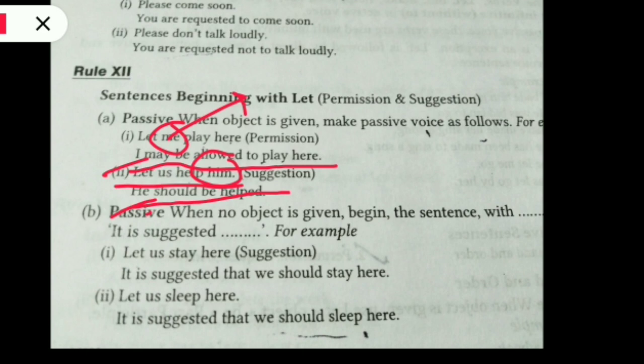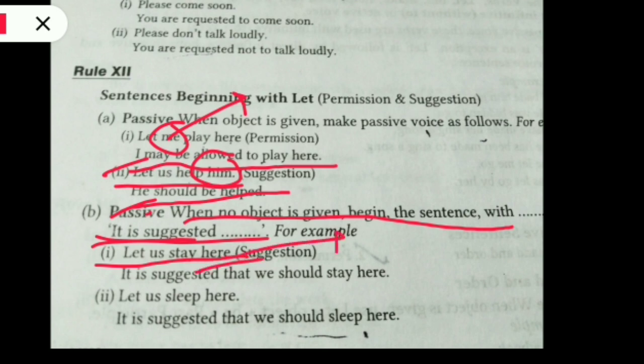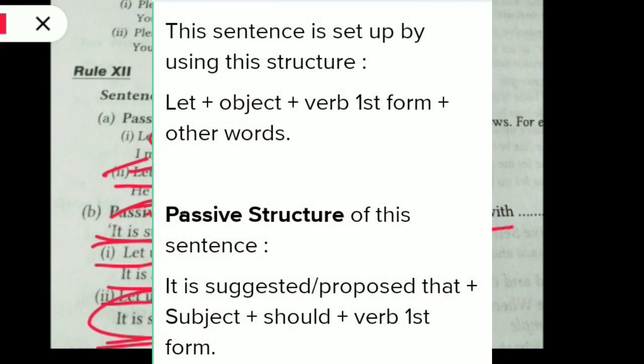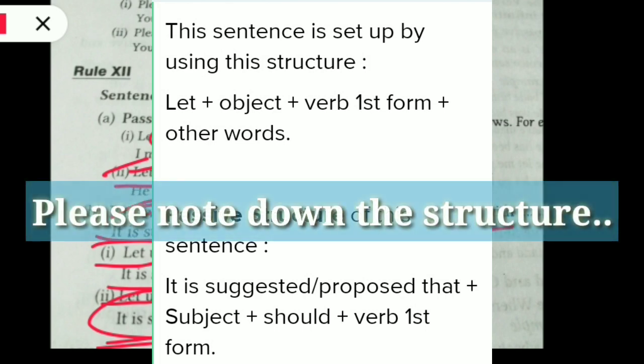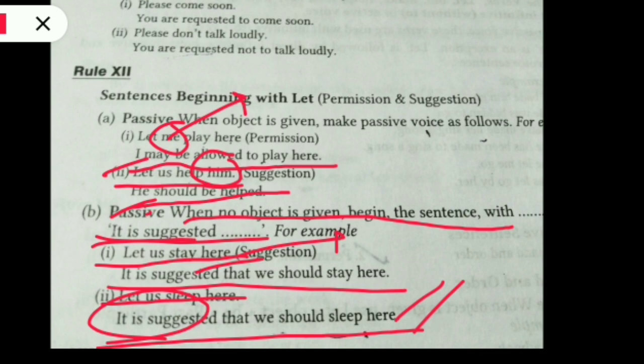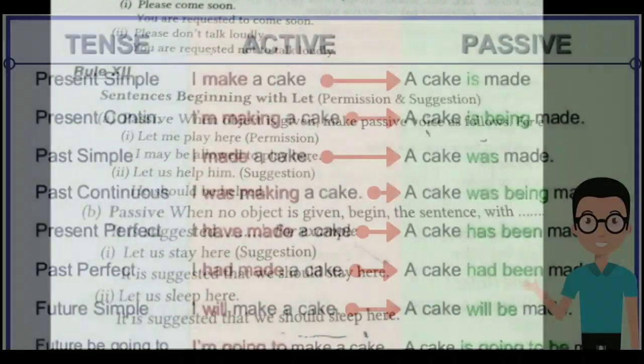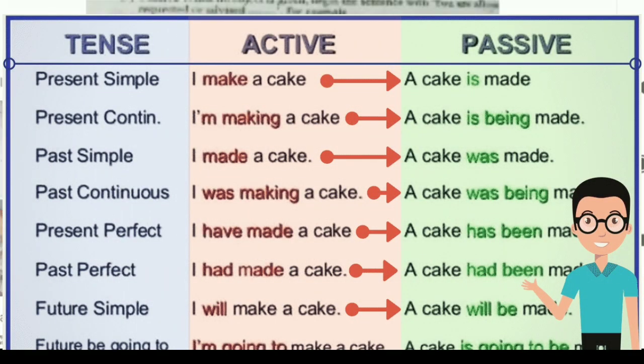Okay, now coming to the next point: when no object is given, begin the sentence with it is suggested. So there are cases where no object is given to us. Let us stay here. Which place? The place is not mentioned here. Here it is suggested that we should stay here. This is the answer. Let us sleep here: it is suggested that we should sleep here. So just begin a sentence with it is suggested and complete the sentence in this way. I hope this is much clearer to you. Just learn these rules once and keep them in mind, it will be easier for you if they ask in the exam.